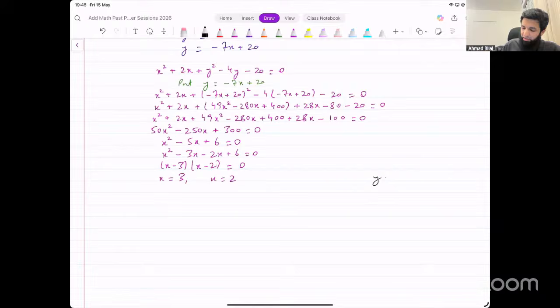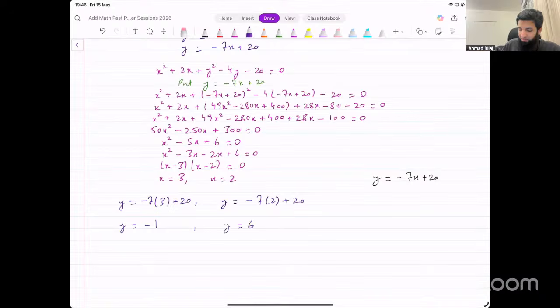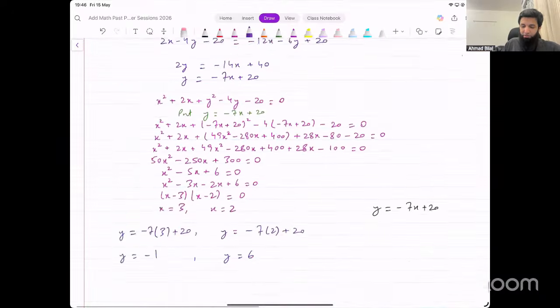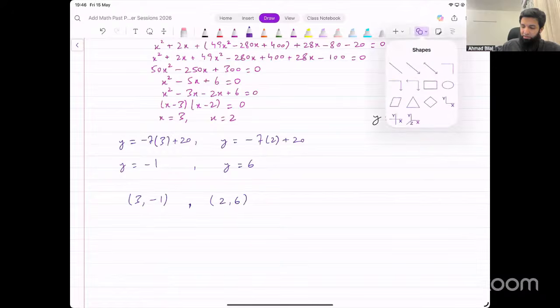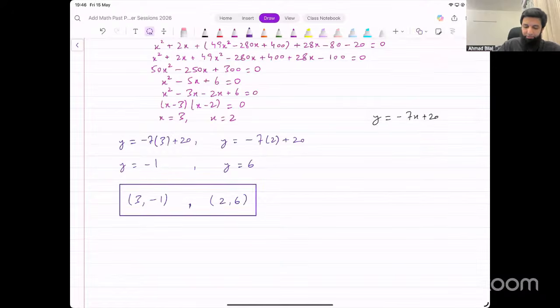Let me write that on the side. y equals minus 7x plus 20. Input this here. y equals minus 7 into 3 plus 20. y equals minus 7 into 2 plus 20. This y value is negative 1 (minus 21 plus 20), and this y value is 6. They were asking for the coordinates of the points of intersection. What are those coordinates? One point is 3 and negative 1, and the other point is 2 and 6. These are the final results that we end up getting from this. That's our final answer.